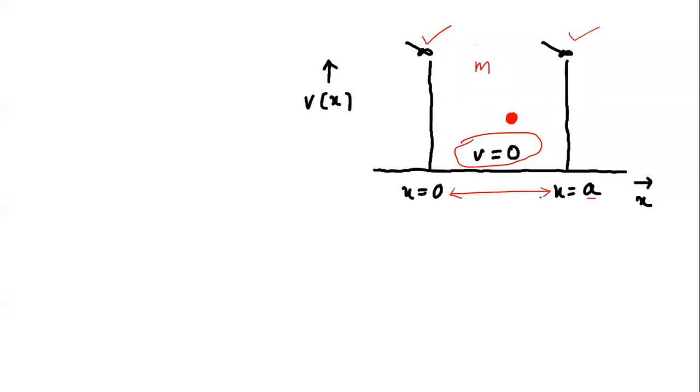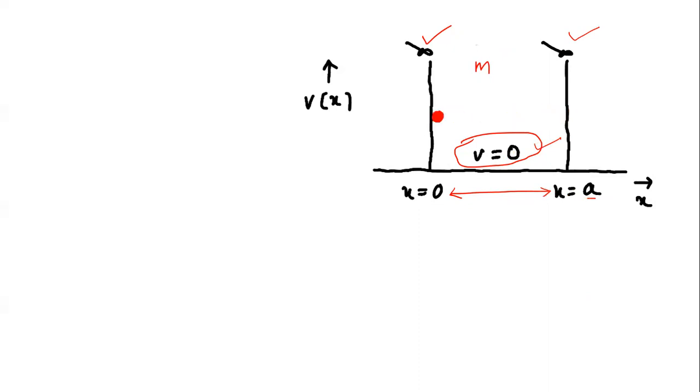In one dimension, as you are considering x equals 0 to x equals a, the particle is free. So the potential is considered to be 0, and at x equals a and x equals 0, the potential is infinite. So the particle cannot go out of this potential well, or the one-dimensional box. Such a particle is said to be in a one-dimensional infinite potential well or in a one-dimensional box.